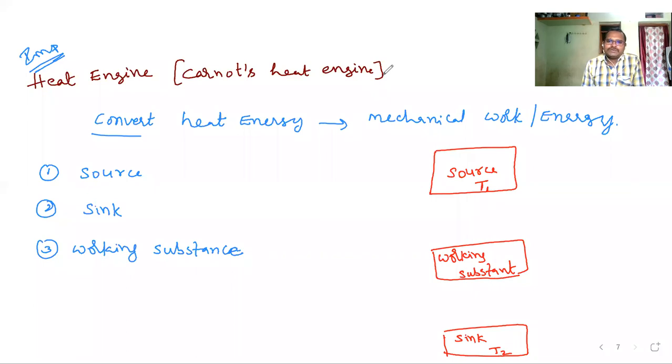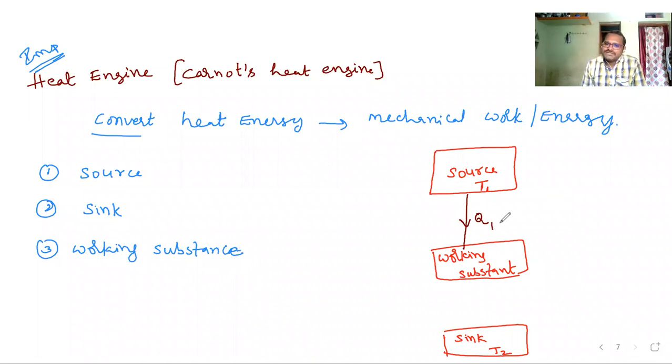Now this working substance, first it will absorb some heat energy from the source.